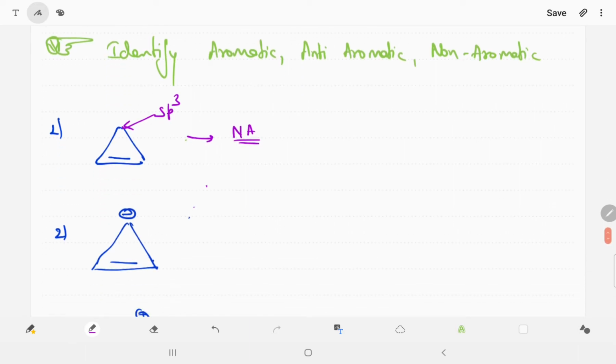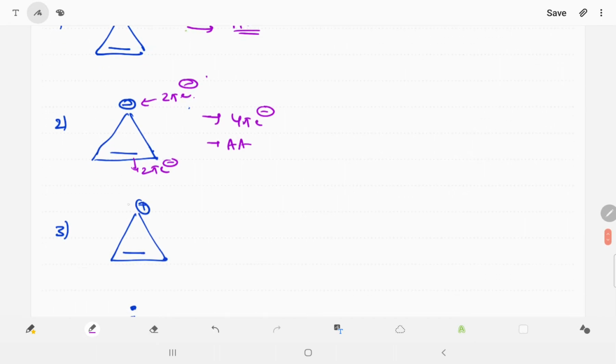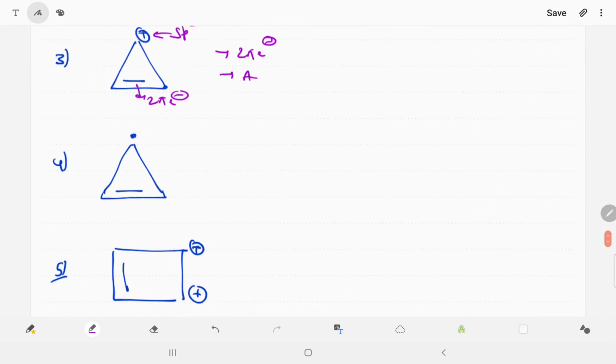Now in this one there is a negative charge. Negative charge means 2 pi electrons, and there is a double bond, which is also 2 pi electrons. Total are 4 pi electrons, and 4 pi electrons means anti-aromatic. Now in this there is a positive charge, meaning a vacant orbital, and the hybridization is sp2. Because this is in resonance, this is also sp2. So there are only 2 pi electrons, and 2 pi electrons means aromatic.